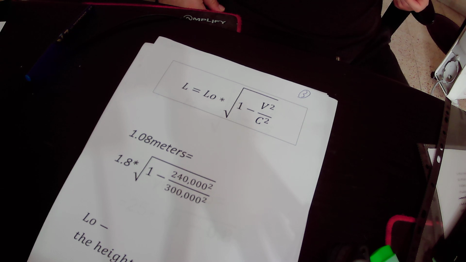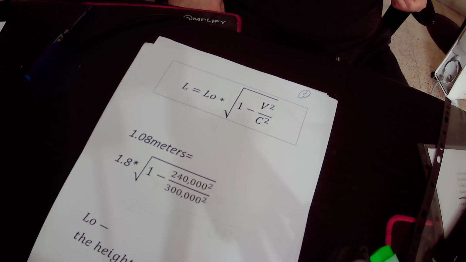So if the twin brother that stays on Earth had a height detector, then the detector would show a height of only 1.08 meters. But the twin brother who is in the spacecraft doesn't feel that he is shorter.